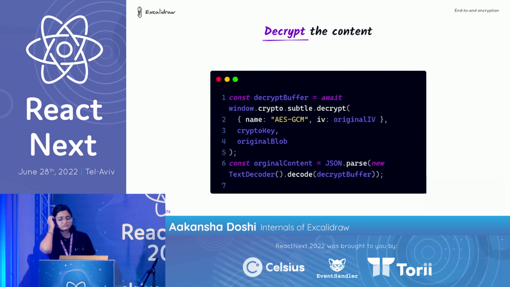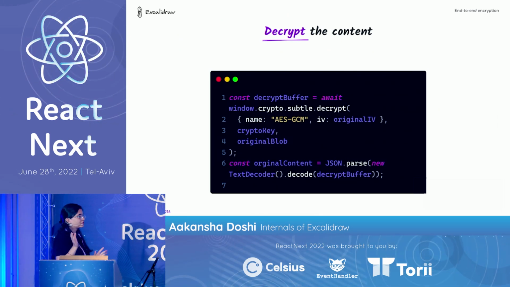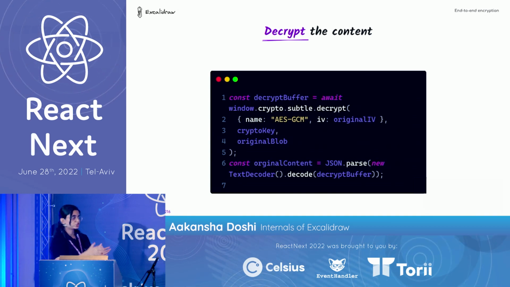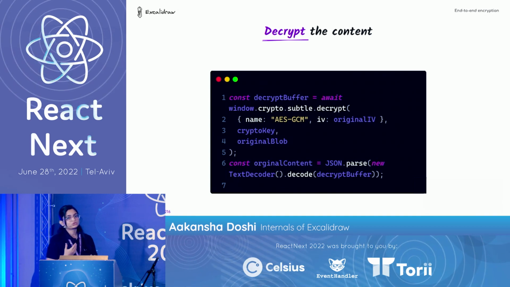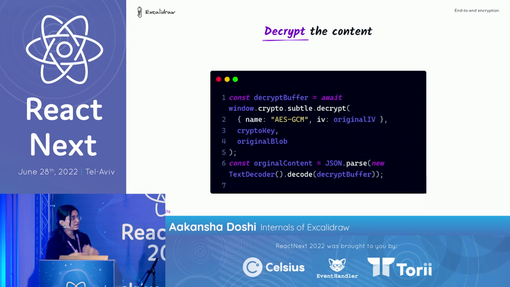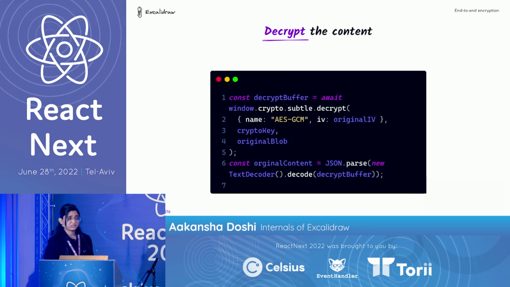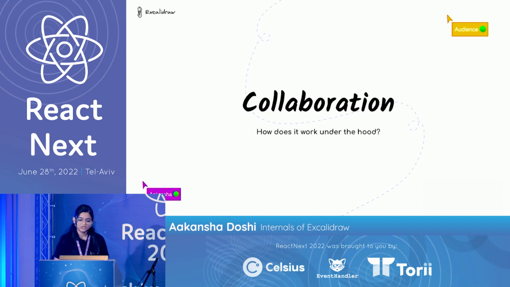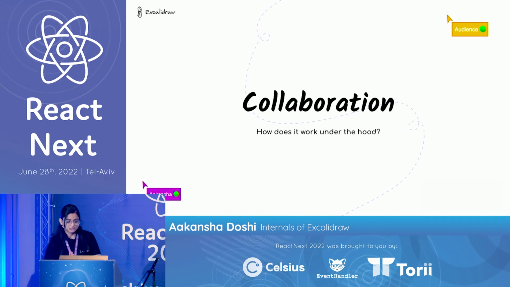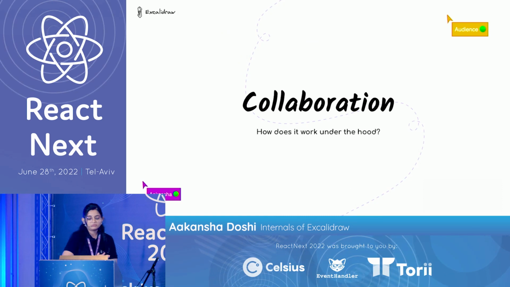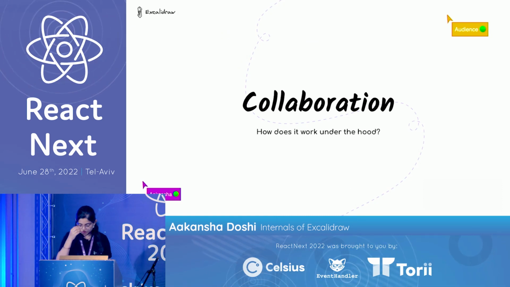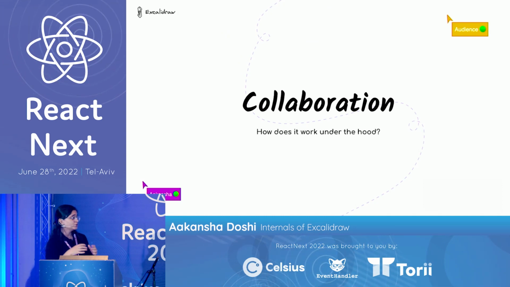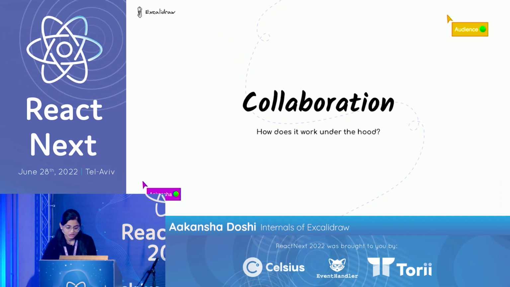So now that we have talked about end-to-end encryption, where you are sharing a link with someone and that person can view the drawing, what if the person wants to collaborate with you? You will want to collaborate with your friends and your teammates as well, and especially since the 2020s, we are very much into collaboration since we are working from home. So next, I'll be talking about how collaboration internally works in Excalidraw and what tools and libraries we are actually using for it.